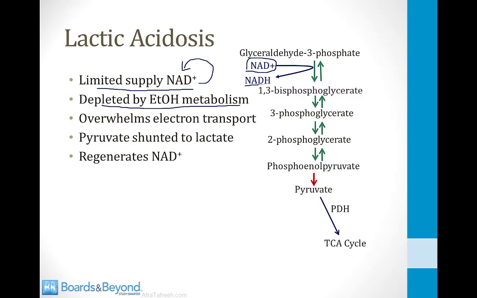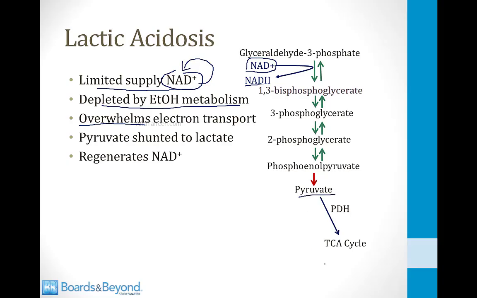Now, as we saw a few slides ago, NAD+ is depleted by ethanol metabolism. It's converted into NADH. Normally, the electron transport chain is very effective at converting NADH back into NAD+ as it generates ATP. However, when excess alcohol is consumed, you can overwhelm the electron transport chain. This means that much of the NAD+ inside of cells will be tied up in NADH. As a consequence of this, pyruvate is going to be shunted to lactate.